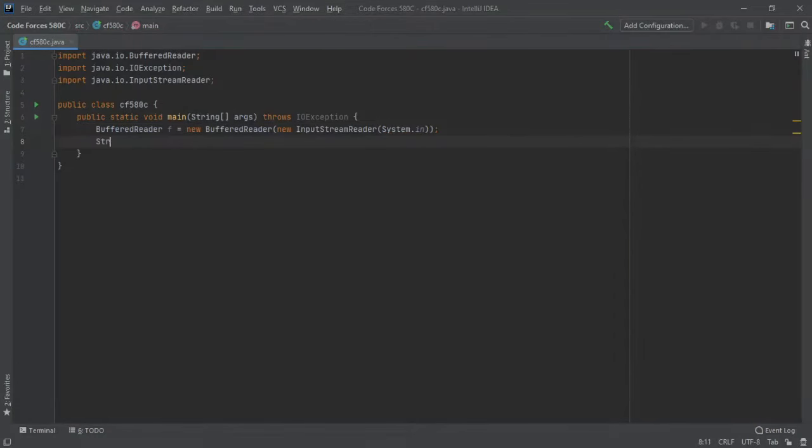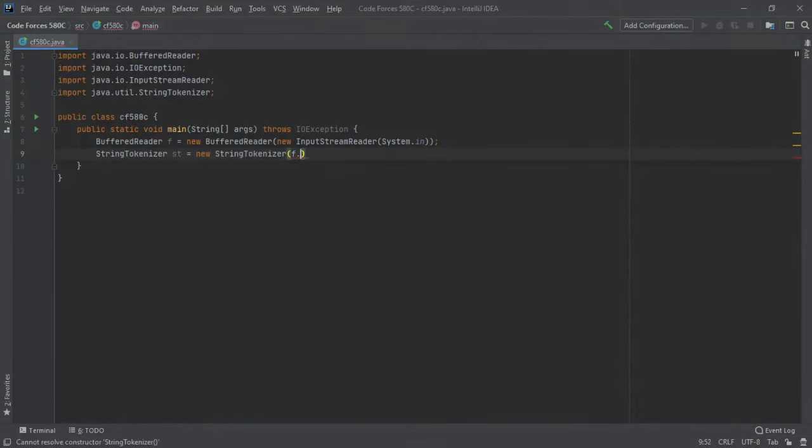And then we're going to want to create a string tokenizer, st, as a new string tokenizer of f.readline. We're going to say that int n is going to equal integer.parseInt of st.nextToken, and int m is also going to equal integer.parseInt of st.nextToken.